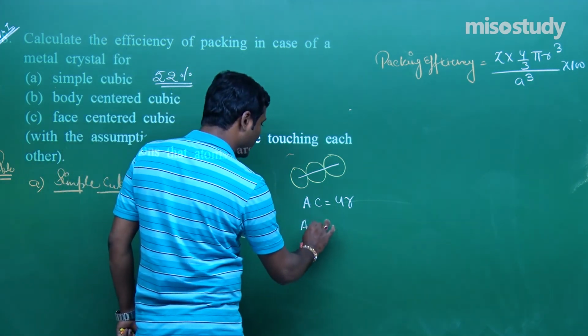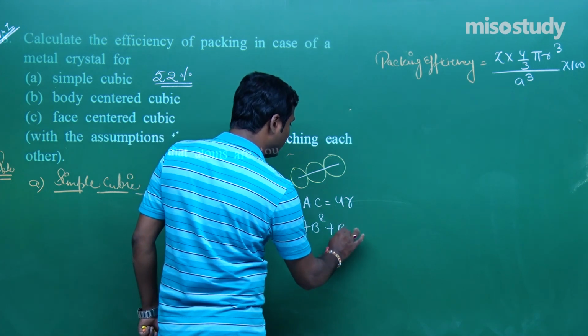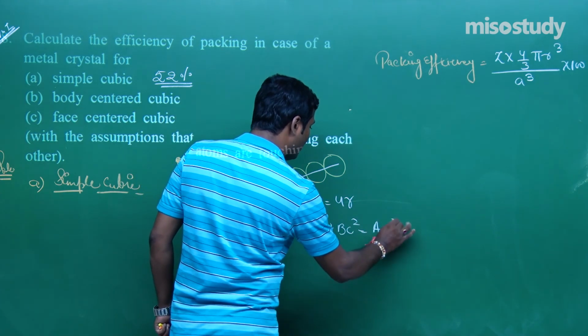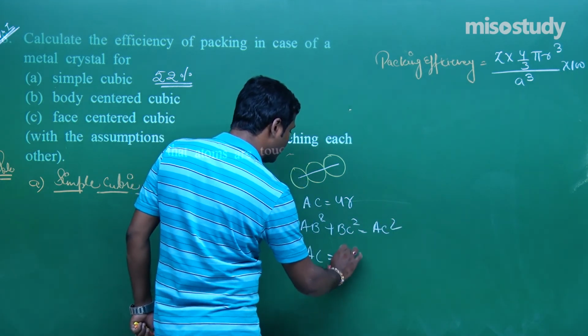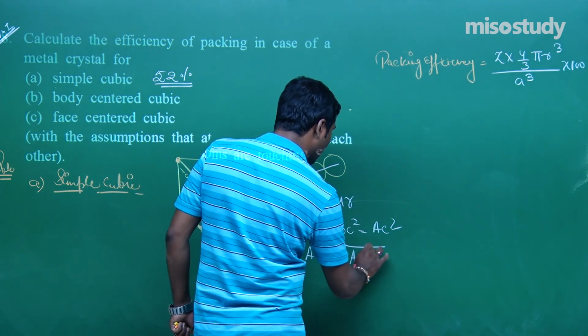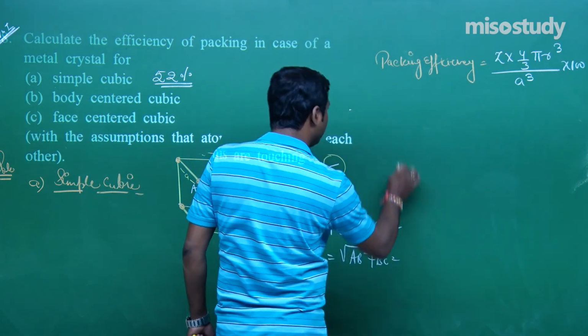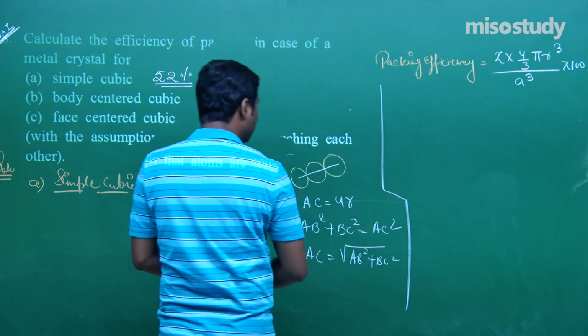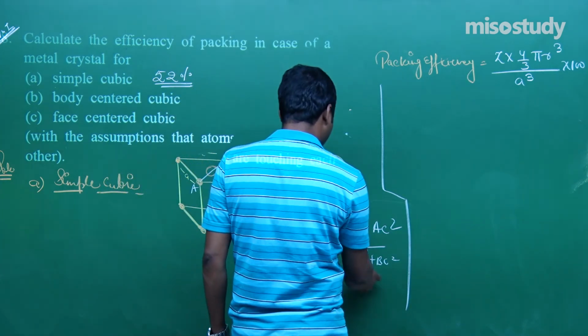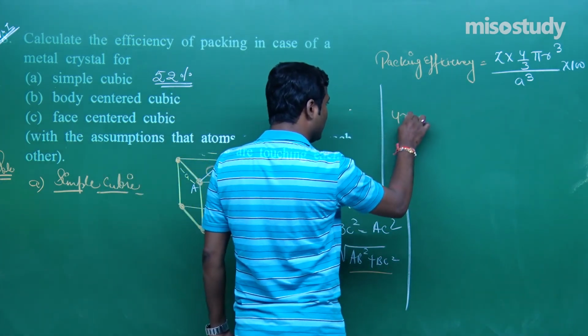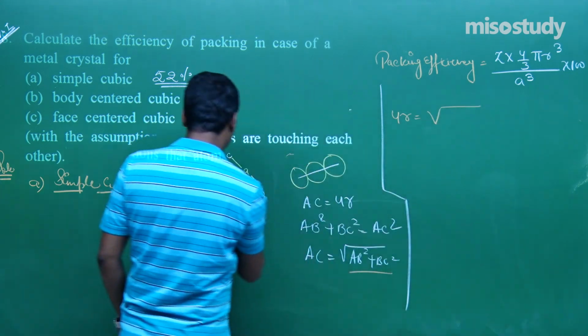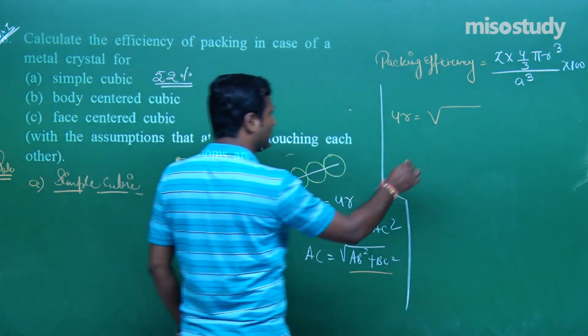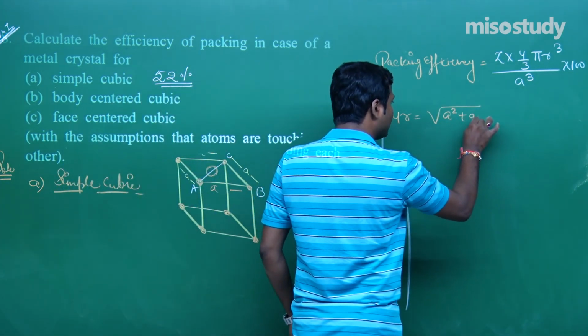We can write here AB square plus BC square is equal to AC square, or AC is equal to root under AB square plus BC square. Do you remember? Yes sir, we do. Now put here AC is equal to 4R, and AB, that is the length of the side, that is A square plus A square.